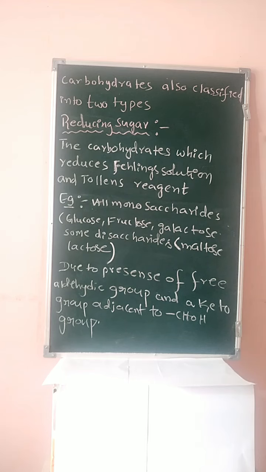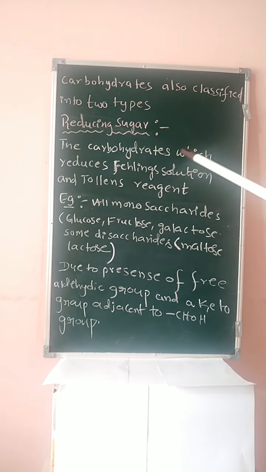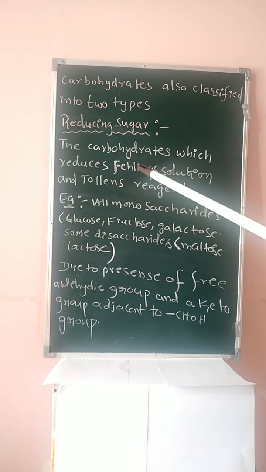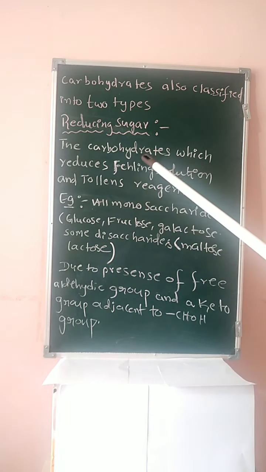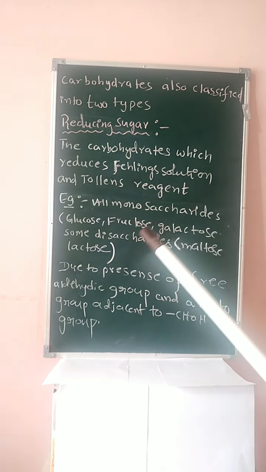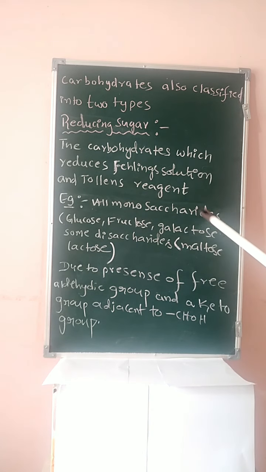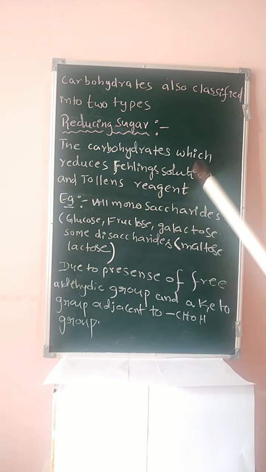The next, students, carbohydrates are also classified into two types. Those are reducing sugars and non-reducing sugars. Very important, students. First one, the carbohydrates which reduce Fehling solution and Tollens reagent are known as reducing sugars. Examples are all monosaccharides like glucose, fructose and galactose. Some disaccharides like maltose and lactose, but not sucrose. Sucrose is not a reducing sugar.